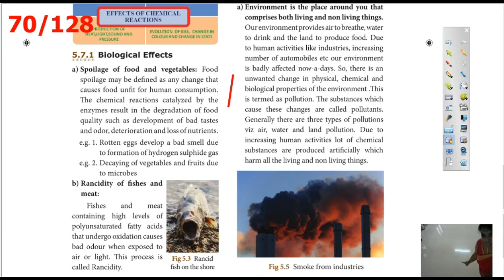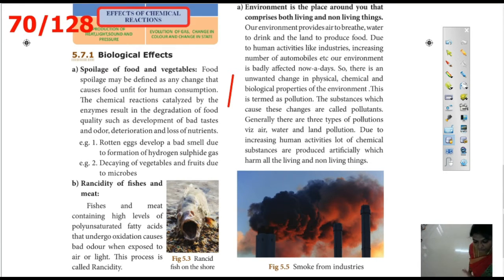Biological effect: spoilage of food and vegetables. Food spoilage may be defined as any change that makes food unfit for human consumption. If we cannot eat that food, that food has been spoiled. Okay, spoilage of food and vegetables.